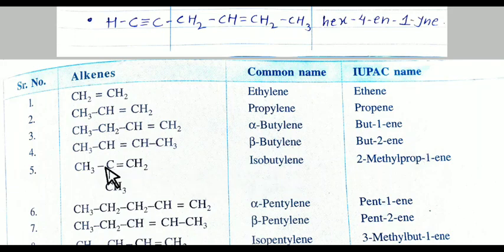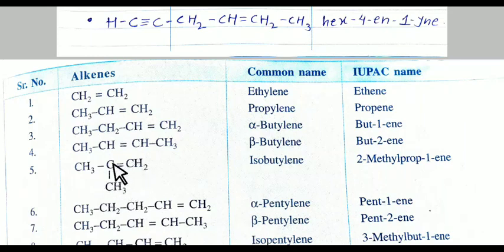Next 1, 2, 3. 1st number carbon containing double bond, and 1 carbon is remaining here, which is not included in the longest chain numbering. That's why it is the branch, and it is on the second carbon.